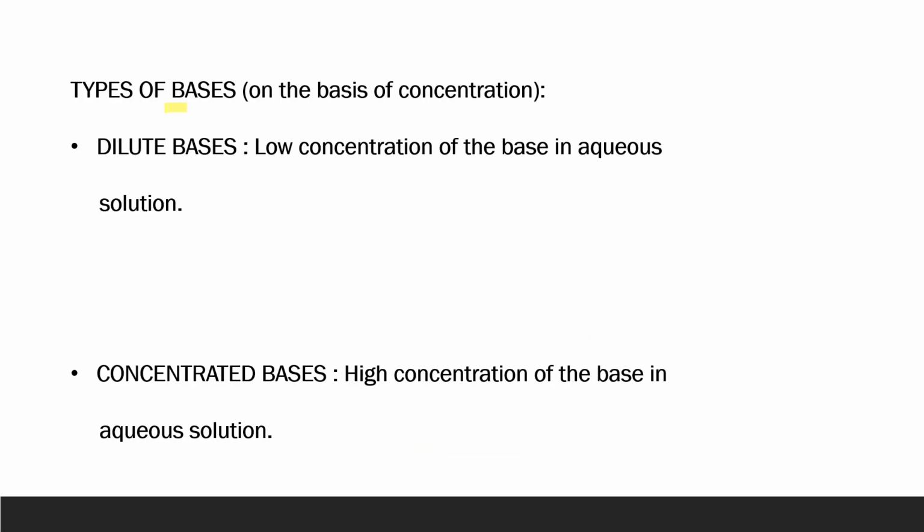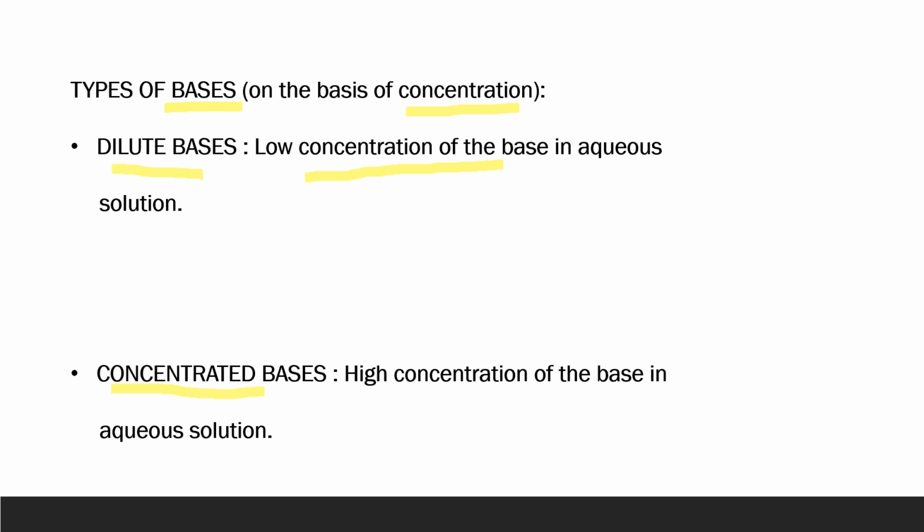Bases can also be categorized into different types. On the basis of concentration, bases can be dilute or concentrated. We already know about this concept of dilute and concentrated. So a low concentration of a base in aqueous solution will be a dilute base, meaning a solution in which the quantity of base is less in water.